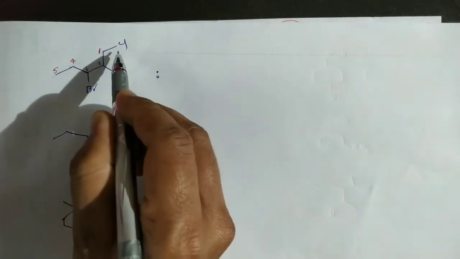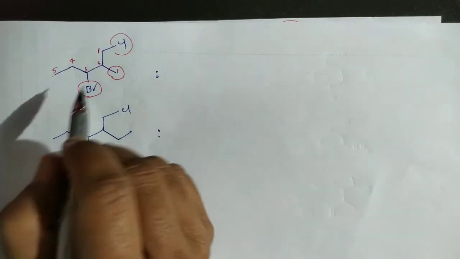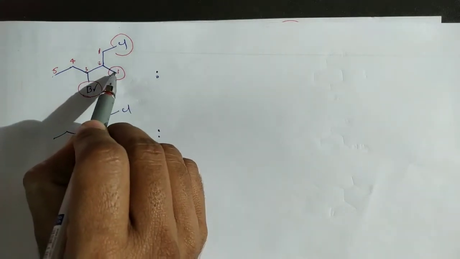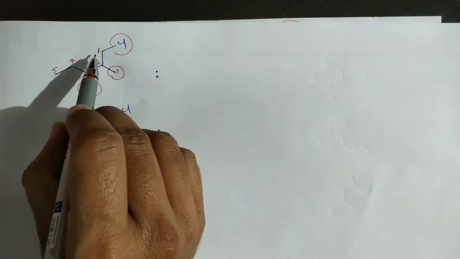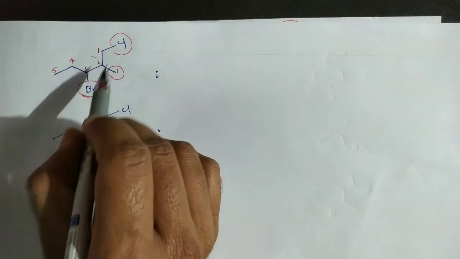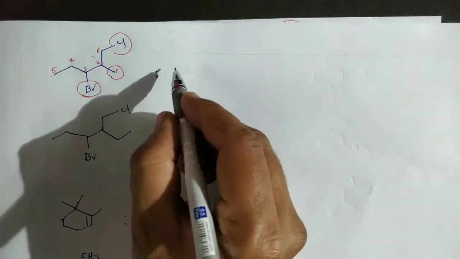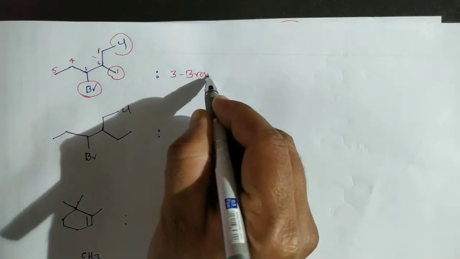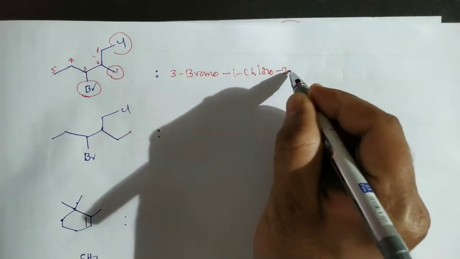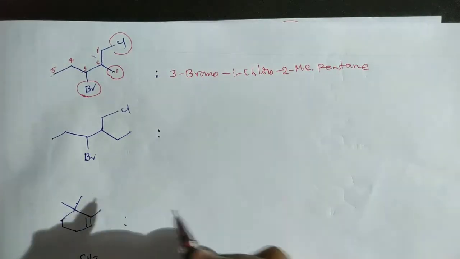If it is our parent chain, this is a substituent, this methyl is a substituent, and this bromine is a substituent. So here, with the parent chain of 5 carbons, there are 3 substituents. In the other case, if it is our parent chain, only 2 substituents are there. This parent chain has 5 carbons as well as 3 substituents, so our parent chain must contain the more number of substituents. So the IUPAC name is 3-bromo-1-chloro-2-methylpentane. That is the IUPAC name of that compound.